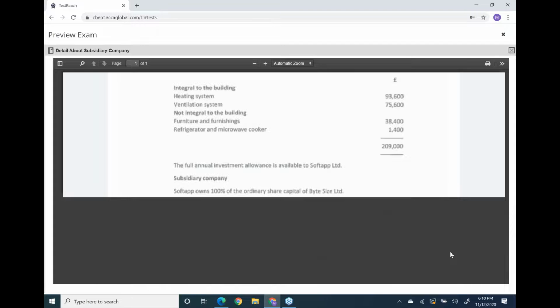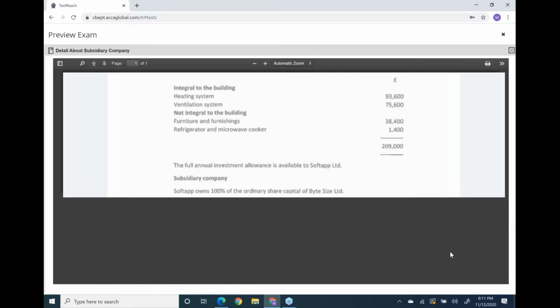But the good news, what's the good news? In this year you have AIA of 1 million. Yesterday we discussed the limit of AIA. AIA is 1 million, which means 10 lakhs. And look at these expenditures: the total is just 209,000. So they will be taken to the right column of allowance through AIA. They will be given relief through AIA, and we still have unused AIA.